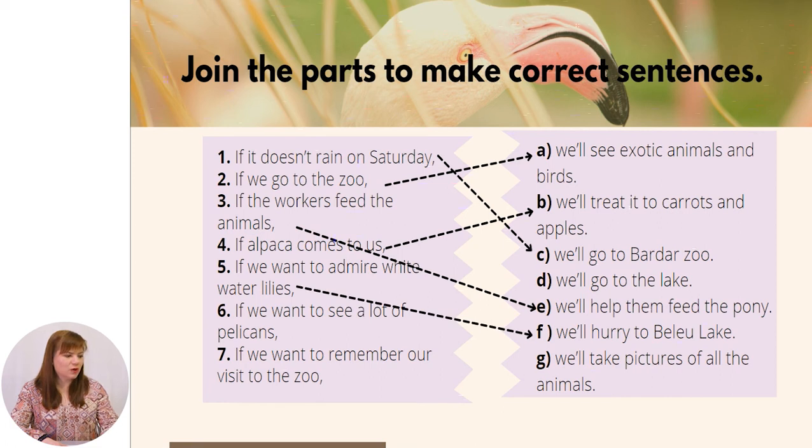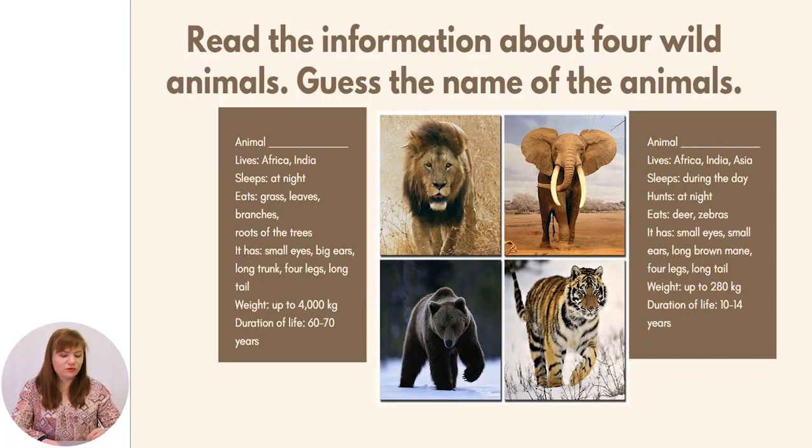If we want to admire white water lilies, we'll hurry to Beliau Lake. If we want to see a lot of pelicans, we'll go to the lake. If we want to remember our visit to the zoo, we'll take pictures of all the animals. So these are the sentences where we have used the conditional type 1. In our next activity, you have to read the information about these 4 wild animals and guess their names. You have to complete with the names.